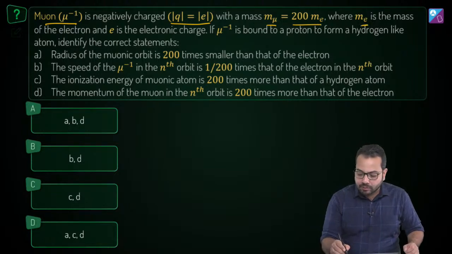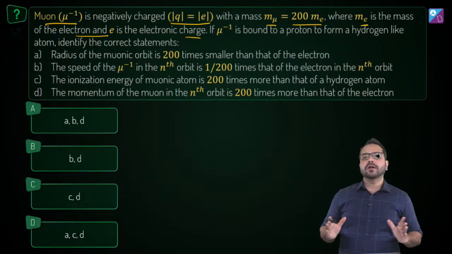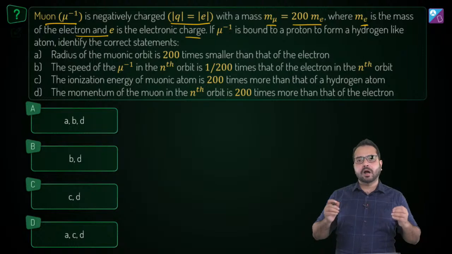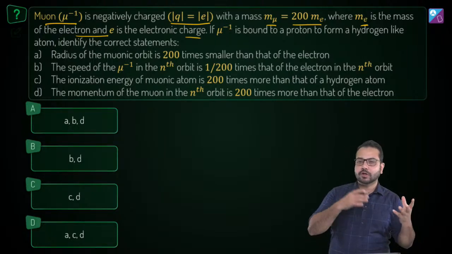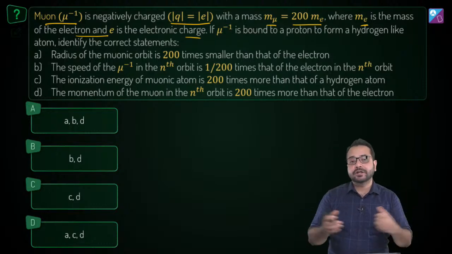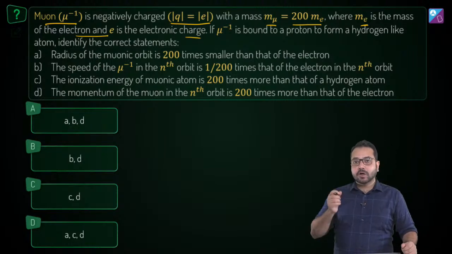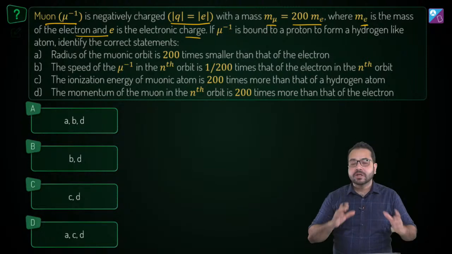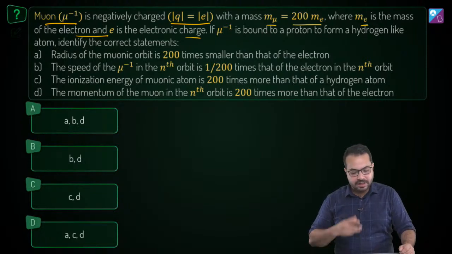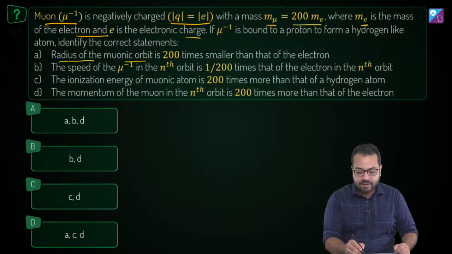Now Me over here is the mass of the electron and e is the electronic charge. Is that clear? So what particle are we talking about? We are talking about a particle called muon, which has the same charge as the electron. Muon is also negative, electron is also negative, the magnitude of charge is also same. The mass of the muon is 200 times the mass of the electron. Now we have to identify what are the correct statements. So what are we looking at? We are looking at the radius of the muonic orbit is 200 times smaller than the radius of the electron.